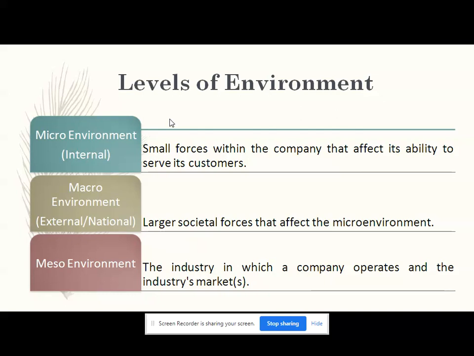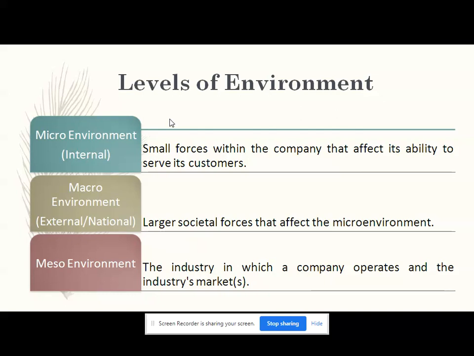As the name suggests, the larger or societal forces that affect the micro environment, and those forces act outside the company. So micro environment will be the forces within the company, and macro environment will be the external forces outside the organization. These forces will shape the organization.